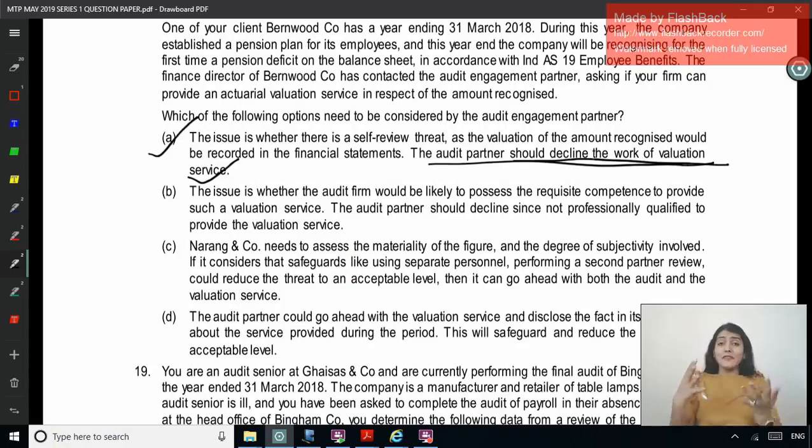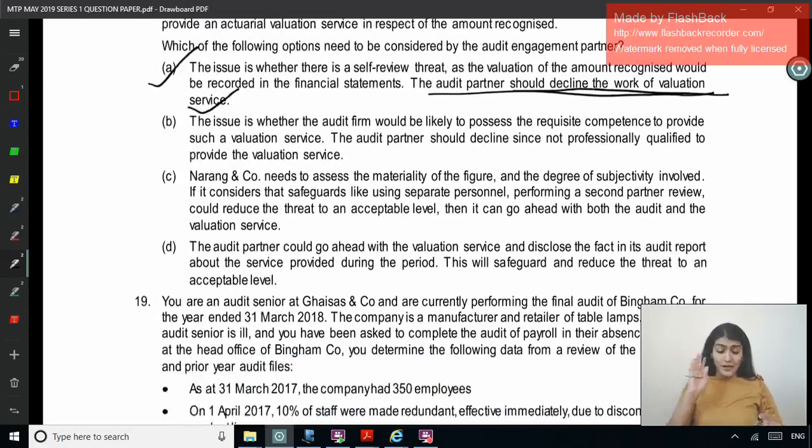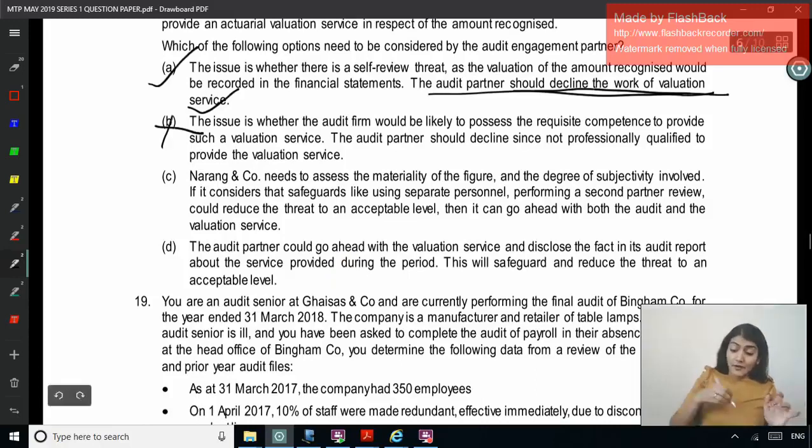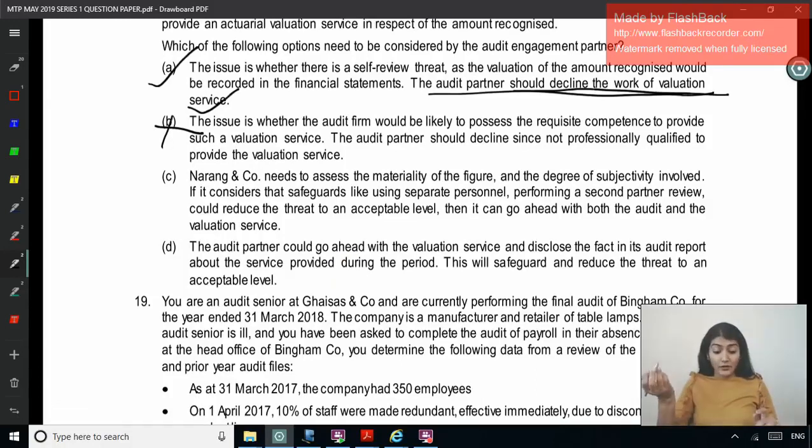Oh my God, competence is later. We can't do that work. The audit partner should decline since not professionally qualified to provide valuation service. Narang and company needs to assess the materiality of the figure and the degree of subjectivity involved. If it considers safeguards like using separate personnel, second partner review, reduce the threat to an acceptable level, independent self-review threat, then it can go ahead with both the audit and valuation.